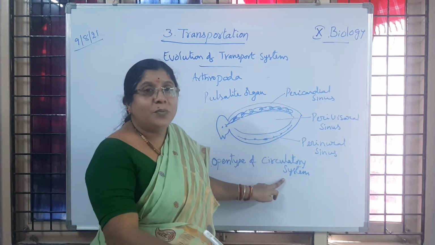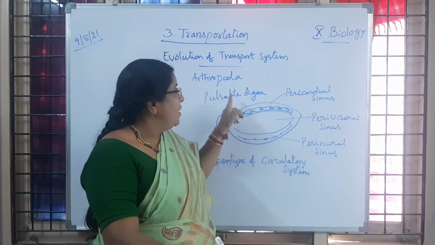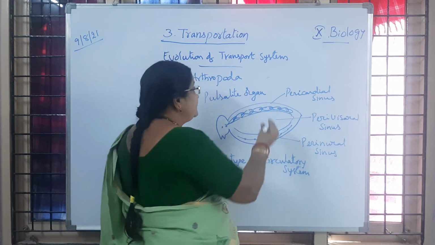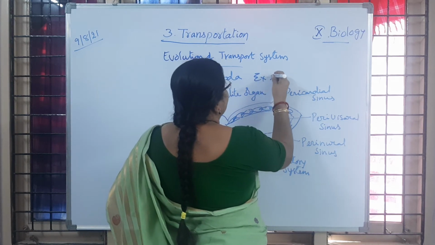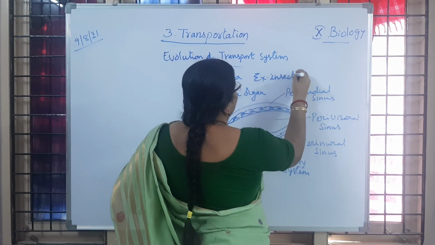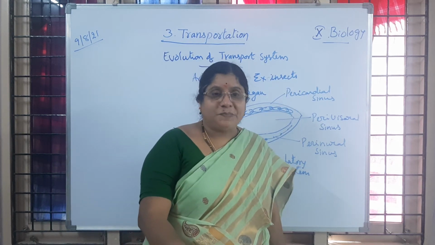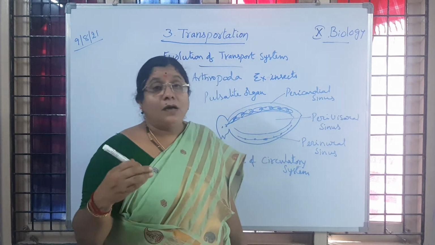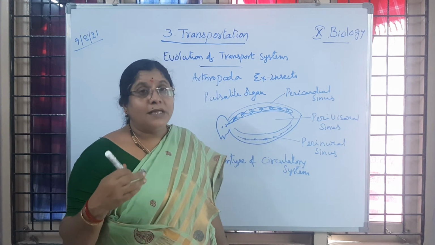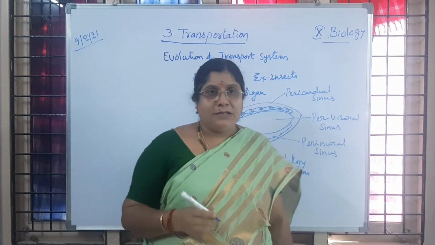Where do you observe it? In all insects. Example, insects. Is it clear to children? Then Mollusca group organisms, then lower chordates. Is it clear to you?